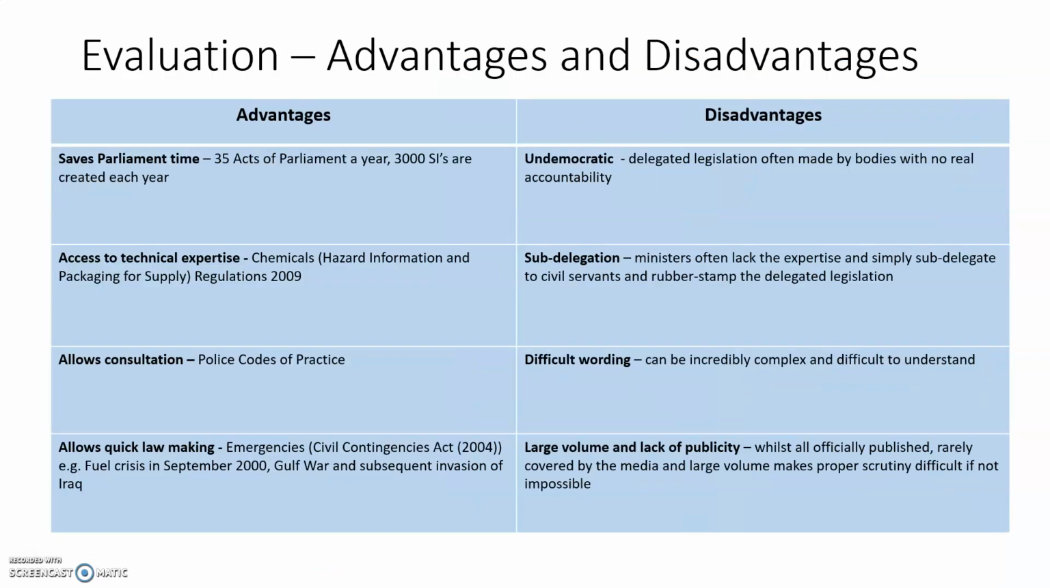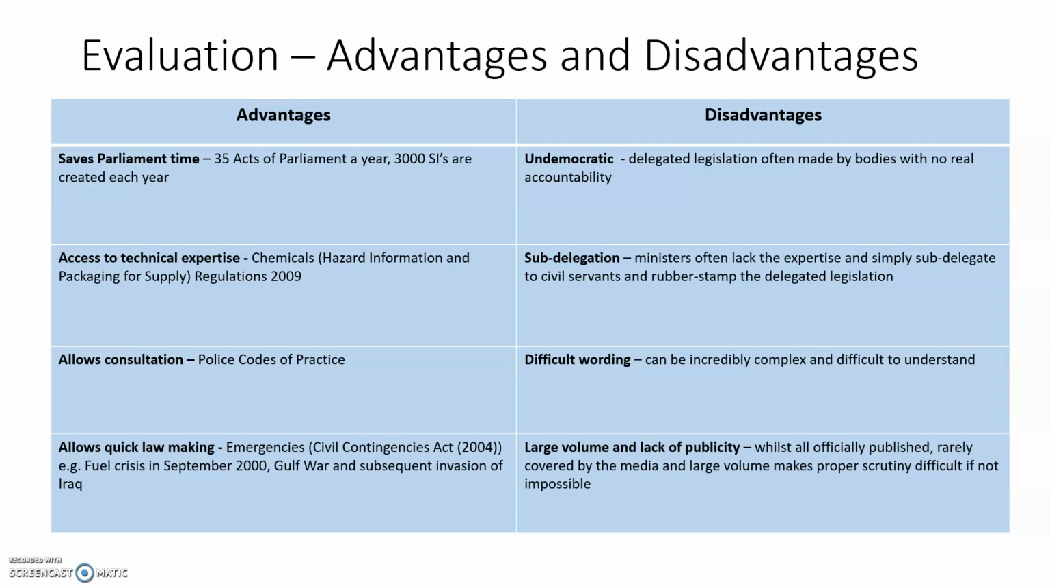Finally, the advantages and disadvantages of delegated legislation. Firstly, the main advantage is it saves parliamentary time. As I said, only about 35 Acts of Parliament are passed a year, whereas approximately 3,000 statutory instruments are created each year, let alone bylaws and orders in council on top of that. Clearly, Parliament don't have the time to create all this law, so by delegating it, it gives them the time to focus on the main areas such as defence, health, crime, education, things like that. However, you could argue that it's undemocratic, since delegated legislation is often made by bodies with no real accountability. They can't be called before Parliament to account for what they've done by MPs, and you could argue that some of the bodies that make the law are undemocratic themselves because they're not elected.